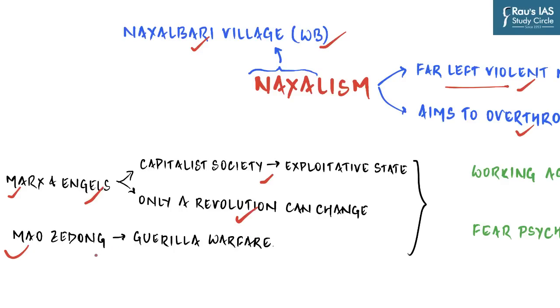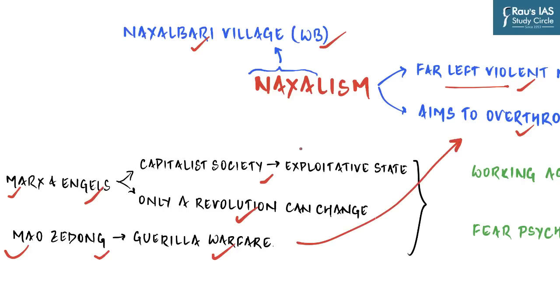And that means is provided by Mao Zedong, who led the revolution of the Communist Party in China, because he gave the concept of guerrilla warfare, protracted people's war, a war led by the common people against the state. A war not in the democratic sense, but one which is violent in nature, which includes surrounding the cities from the countryside, political transformation through mass involvement, and finally, through these measures, overthrowing the state.